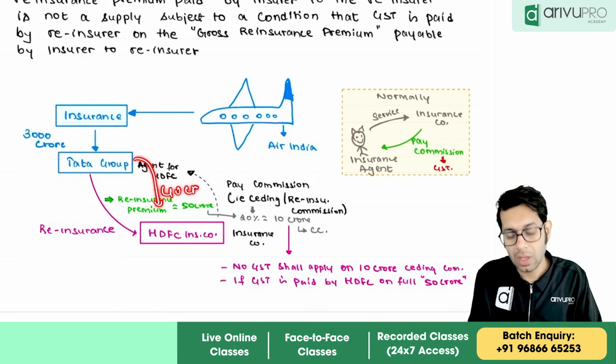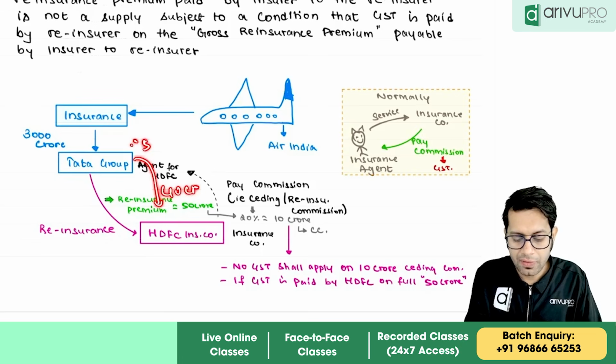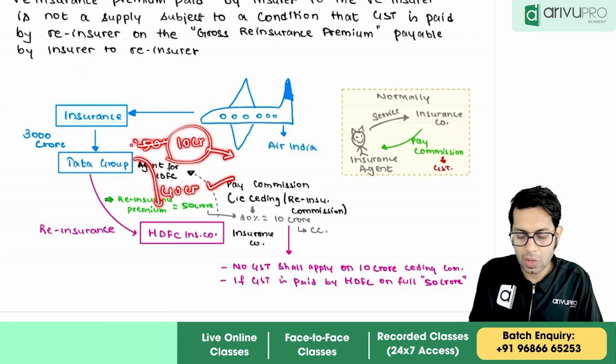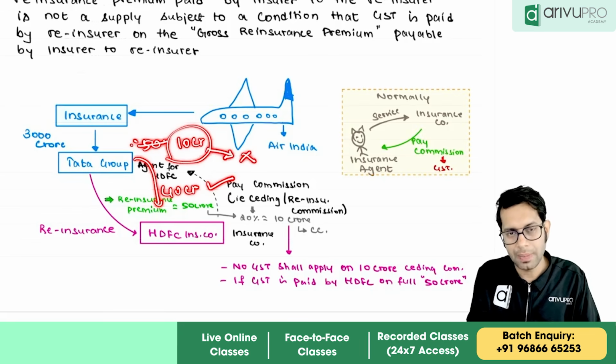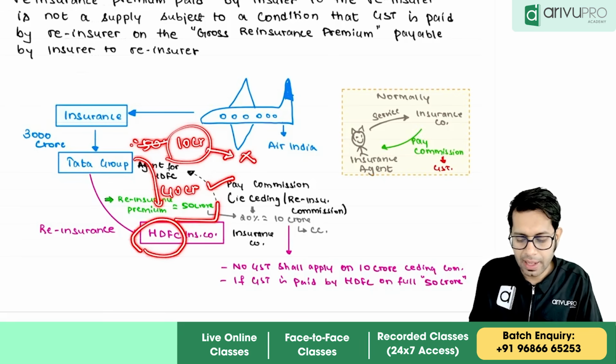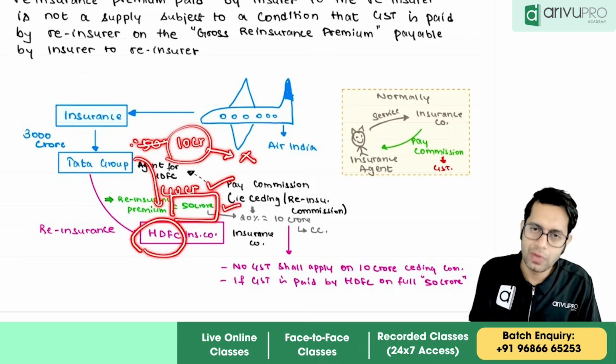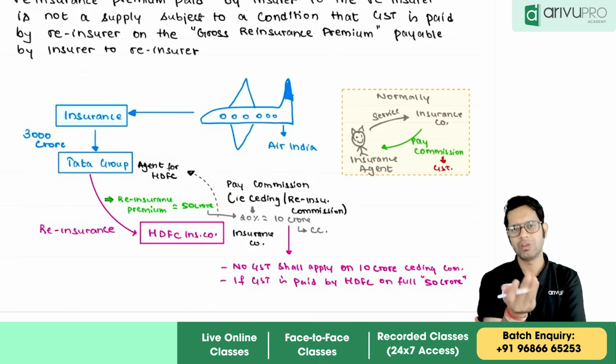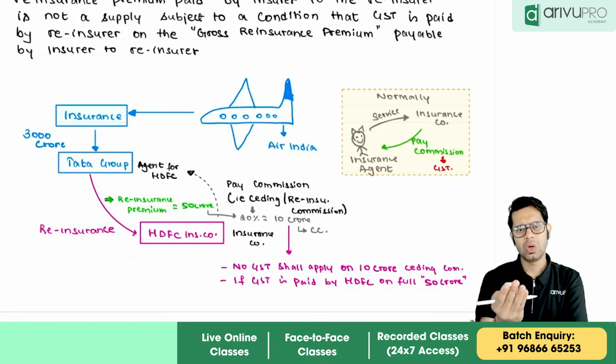Tata is directly giving 40 crores, meaning instead of giving 50 crores, it is reducing the 10 crore commission and paying 40 crores. Now, GST will not be applicable on that 10 crore commission if HDFC has paid GST on the entire 50 crores. It is like I have sold goods to you, and you have sold goods to me. My sale value is 10 lakh rupees, your sale value is 2 lakh rupees. So you are making a net payment of 8 lakh rupees to me instead of paying 10 lakh rupees.